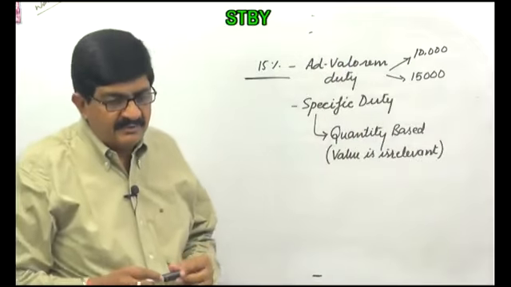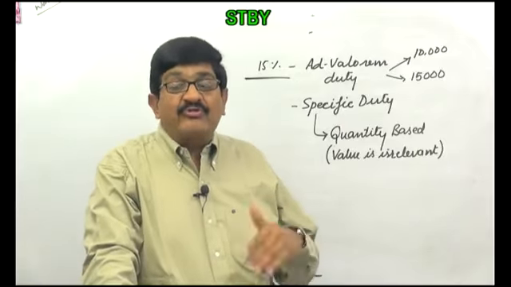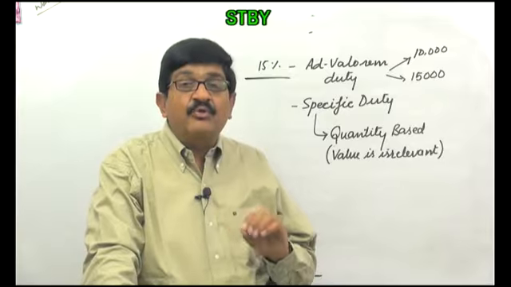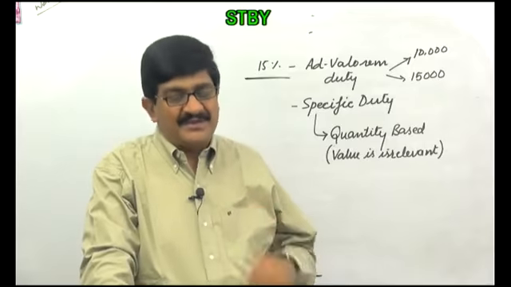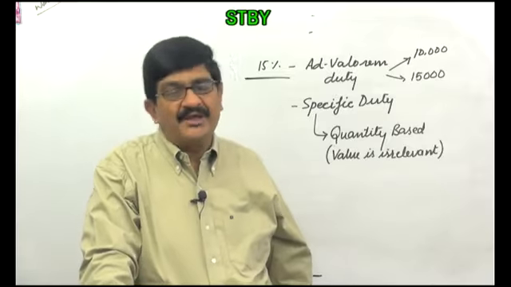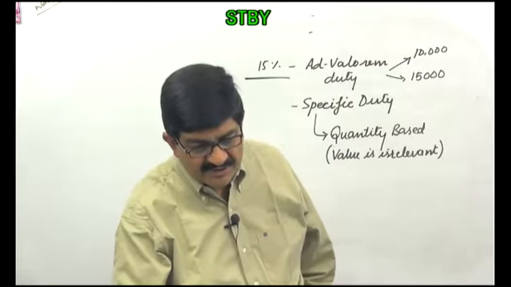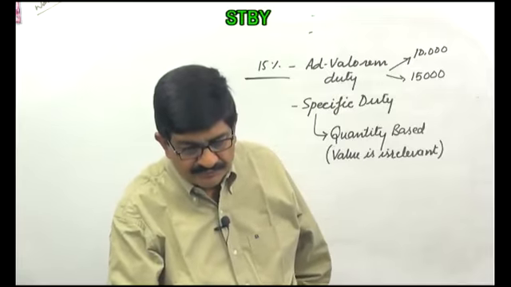So whether there is any value or not, whether it is less or more, doesn't make any difference. The duty is based on quantity. That is called specific duty. Right. An example of that, we can see both the things together in schedule number 2.